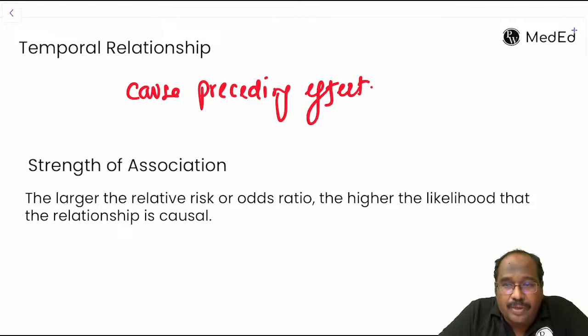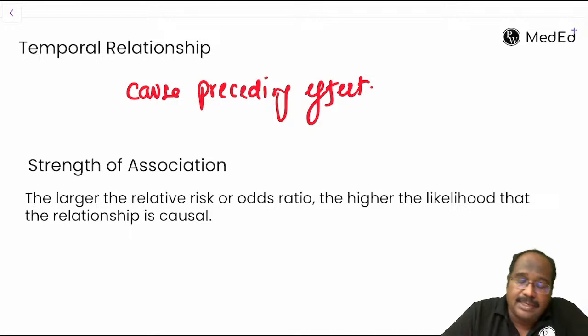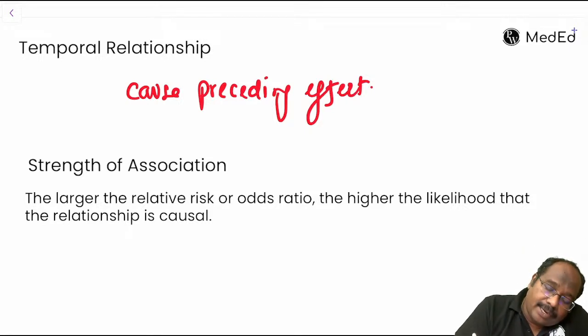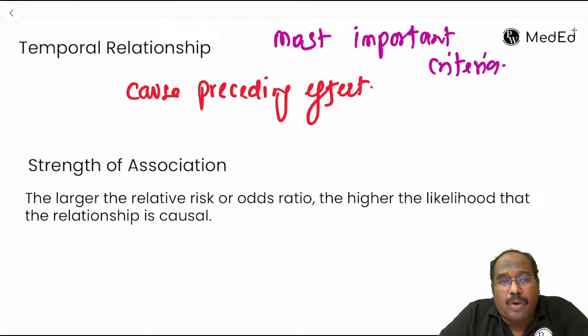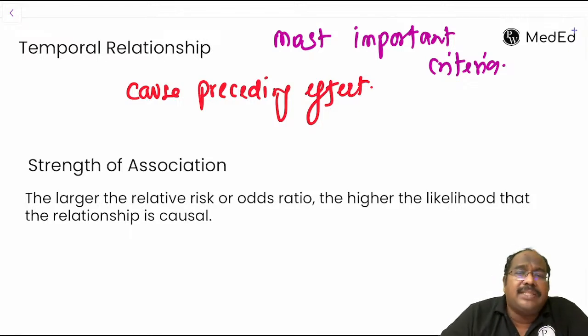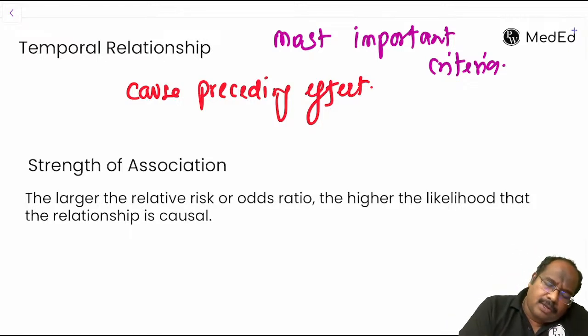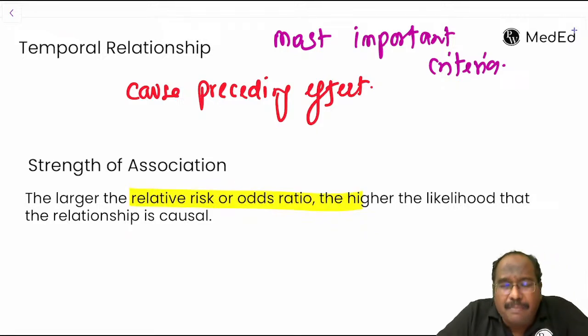So first the cause should be there, after that the effect, that is smoking followed by lung cancer, and it is the most important criteria. Which study can prove it? Between case control and cohort study, it will be the cohort study. Second, what is the strength of association? The more cigarettes, does it lead to more risk of lung cancer? More exposure, more risk. That is strength of association.